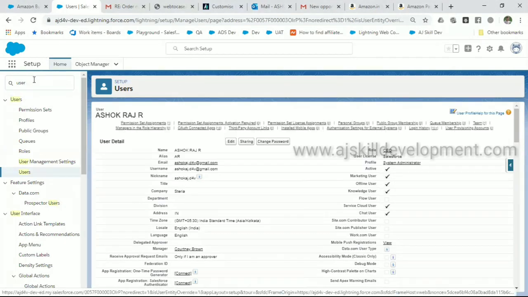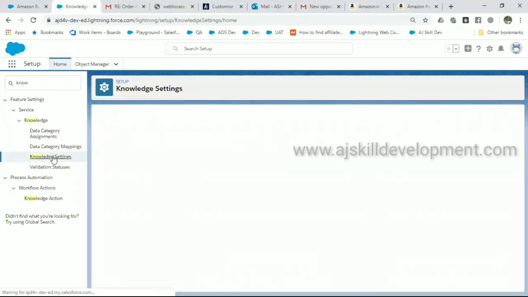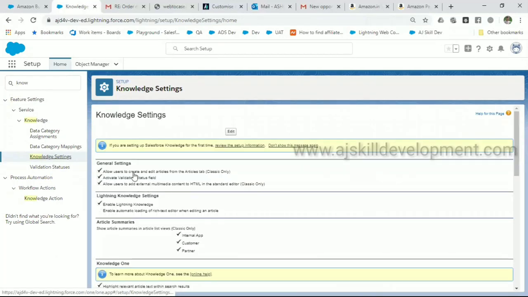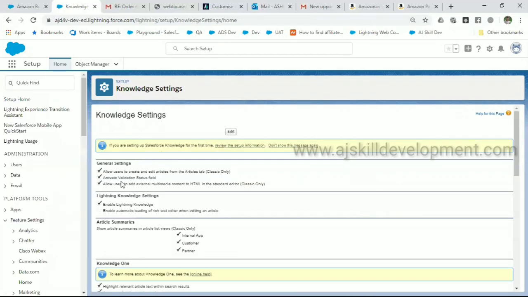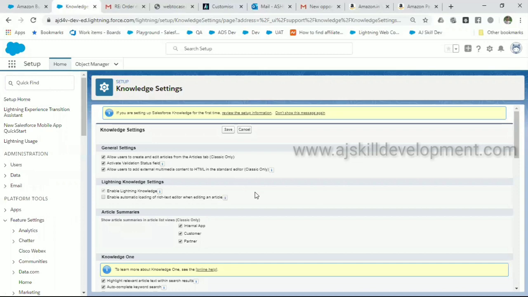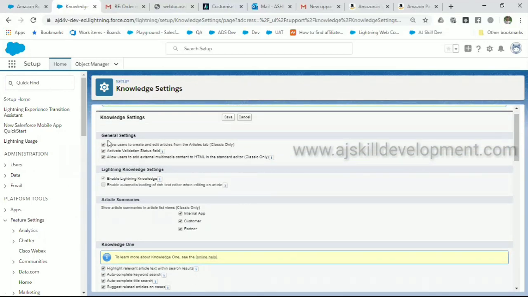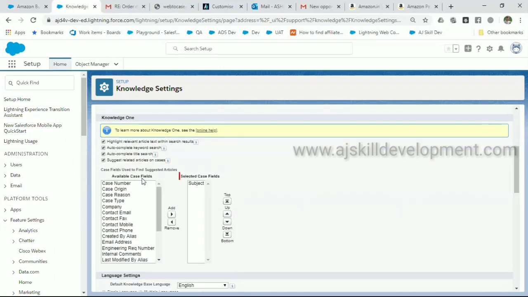Second step, go to setup, type knowledge. You have an option called knowledge settings. Go here and enable the knowledge settings. You have to edit and enable here. By default, you will see many configurations here. As of now, just keep these tick boxes active, enable the Lightning knowledge article. Rest of the things, leave as they are.